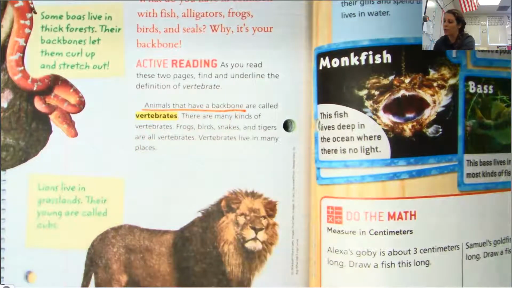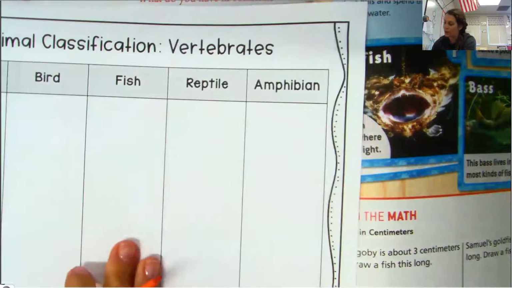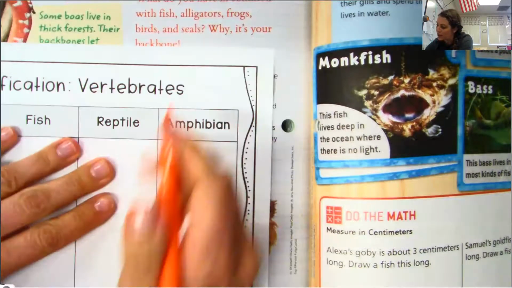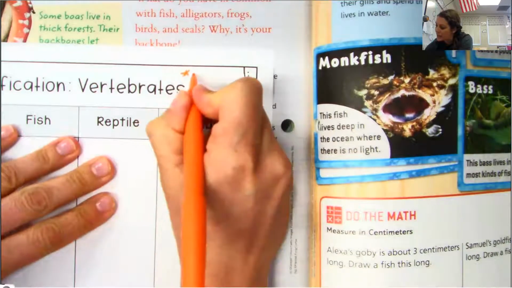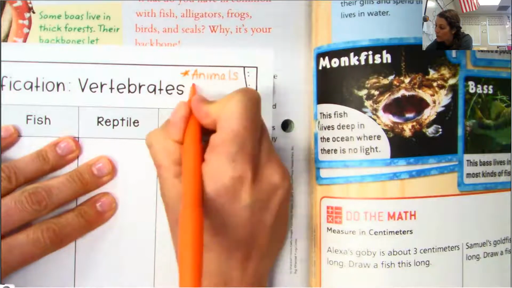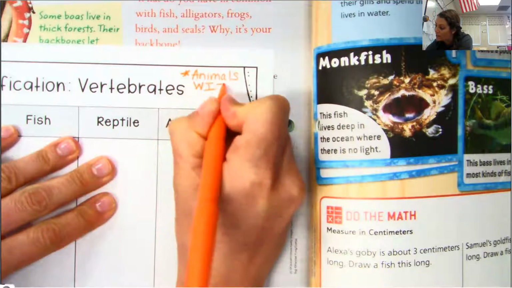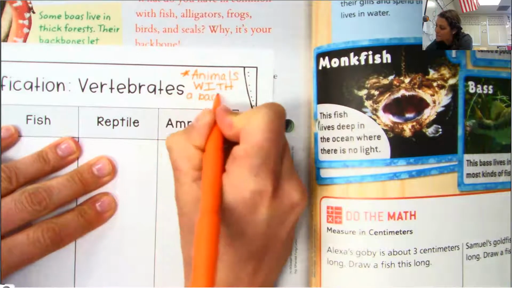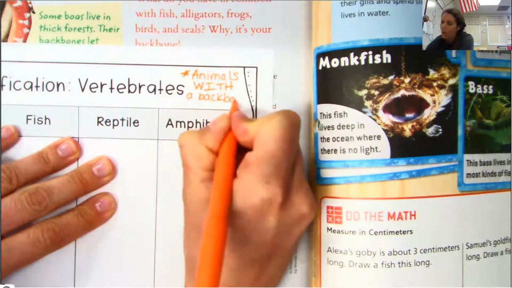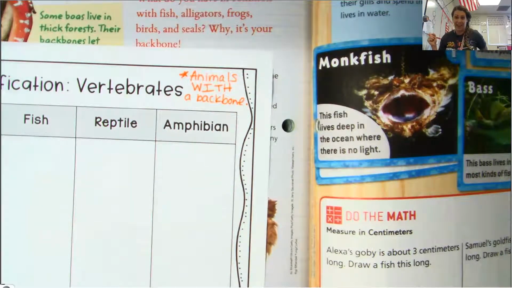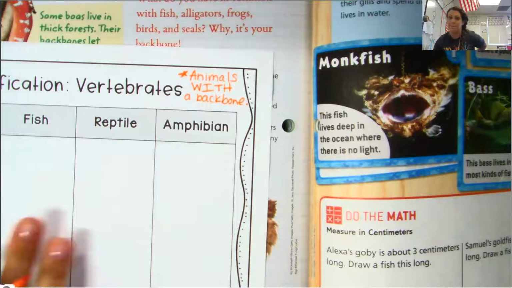So on our notes, right here where it says vertebrates, let's go ahead and write that is animals with a backbone. Or what do we call it? Sometimes it might be referred to as your spine. Okay, that would be a synonym for backbone.